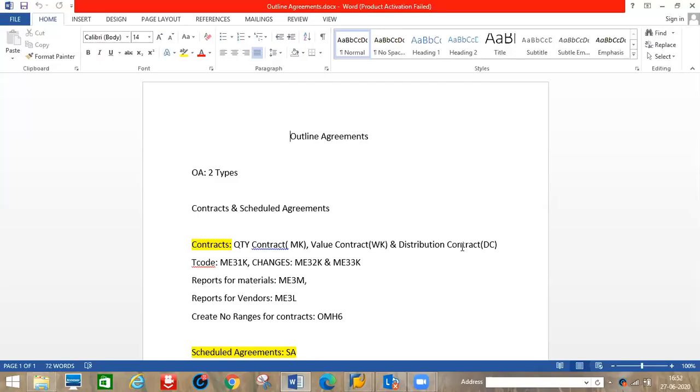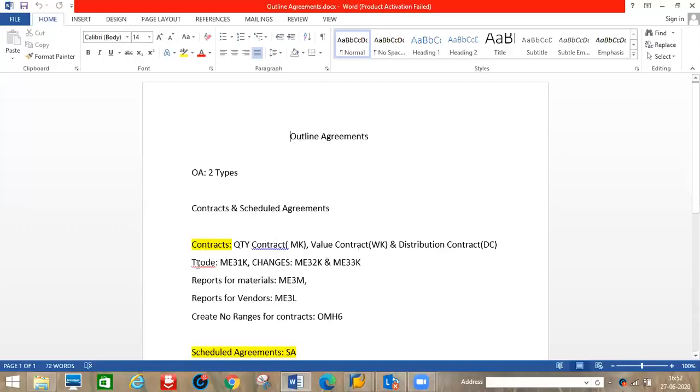This is a global contract, or we can call it a centralized agreement, a global agreement, or a distribution contract. Say it is 1,000 pieces: 300 in Mysore, 300 in Chennai, and 400 in Hyderabad. So we split the quantity across the other locations. That is called a distribution contract. These are the three types of contracts. Any doubt? No, sir.